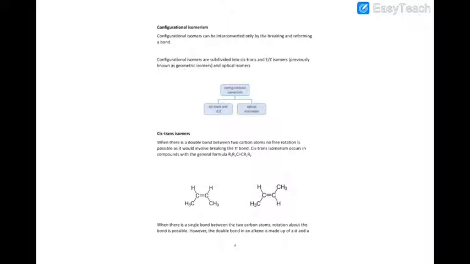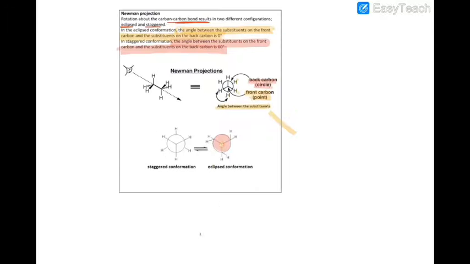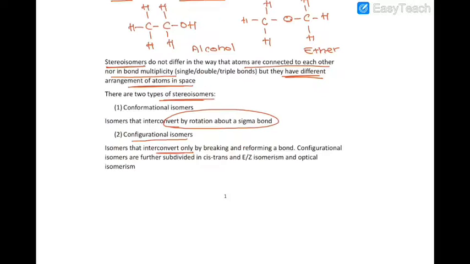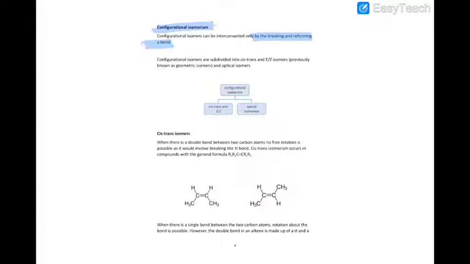Next, let's see configurational isomers. Configurational isomers can be interconverted only by breaking and reforming a bond. Here in conformational isomers, you don't have bond breaking or bond formation. But in configurational isomerism, they can only be interconverted if a bond is broken and then formed again.